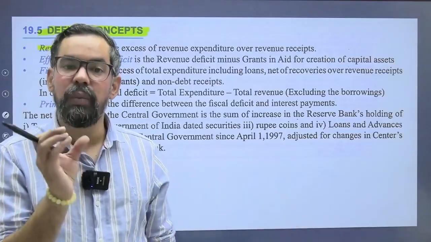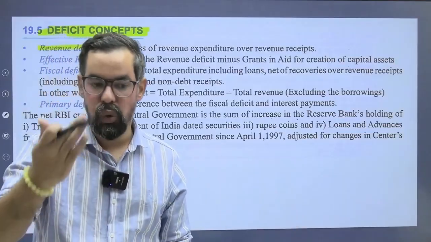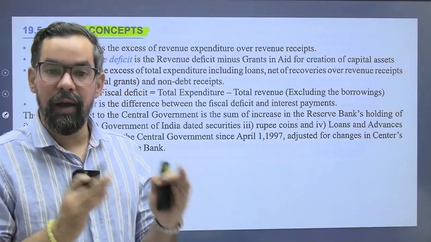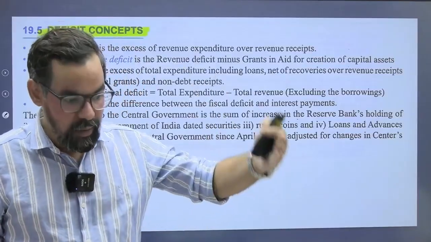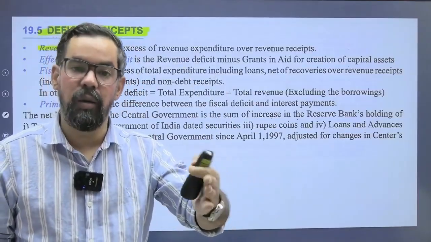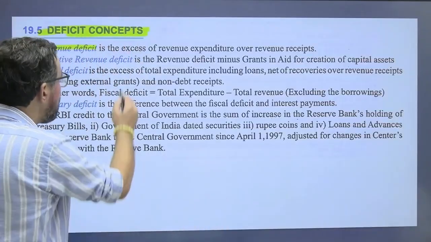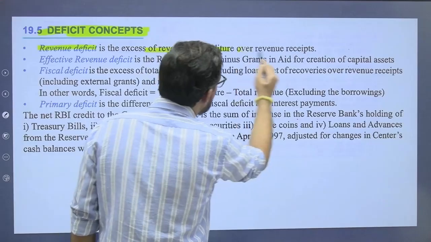So the 20 rupees is revenue deficit. If the sources where you are earning money are less than the expenses we are bearing, that is revenue deficit. So it is the excess of revenue expenditure over receipt.